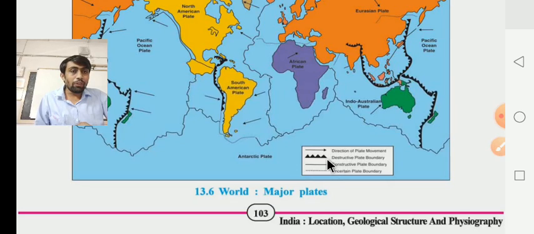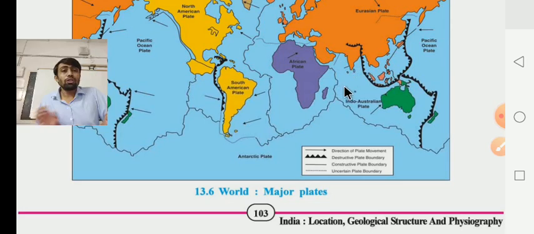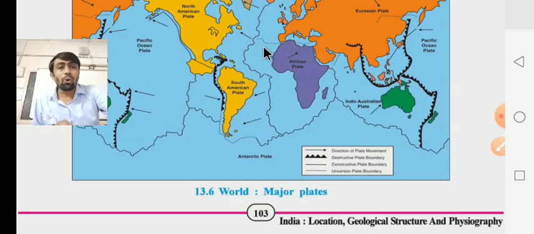Here is the symbol for the destructive plate boundary, here is the sign for the constructive plate boundary, and here the uncertain plate boundary. Here you see the Arabian Sea, the Bay of Bengal and the Indian Ocean. In the same way, all the movements and turning of the plates submerged and made the Western Ghat more distinct.